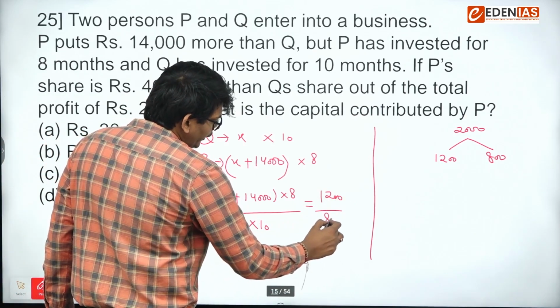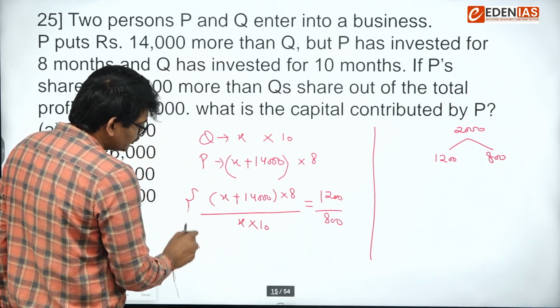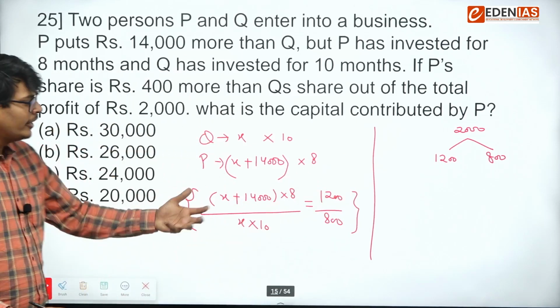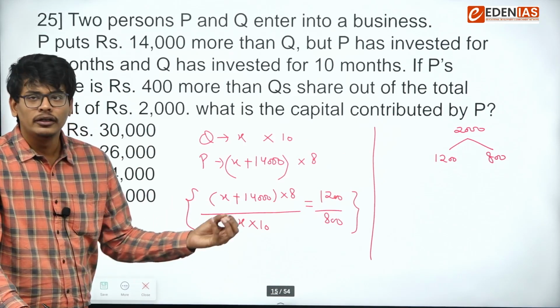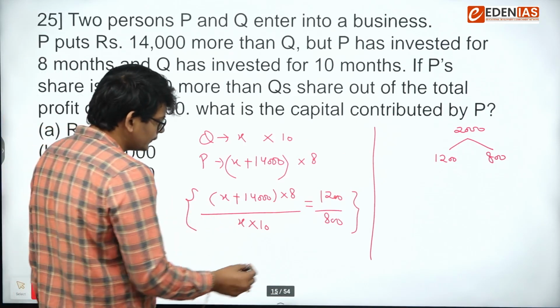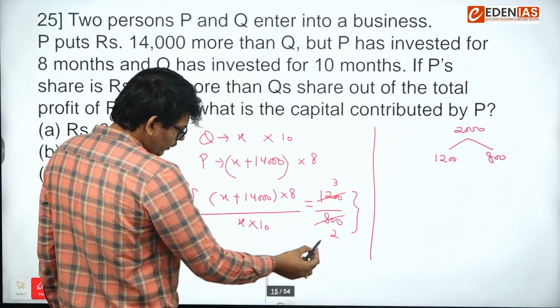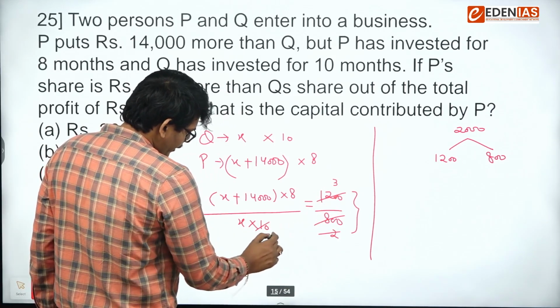So I am equating this ratio of profit. This is also the ratio of profit. By equating these two, we can easily find the value of X. Let's simplify this. The 3 and 2 will get cancelled out, and this 5 will get cancelled out.